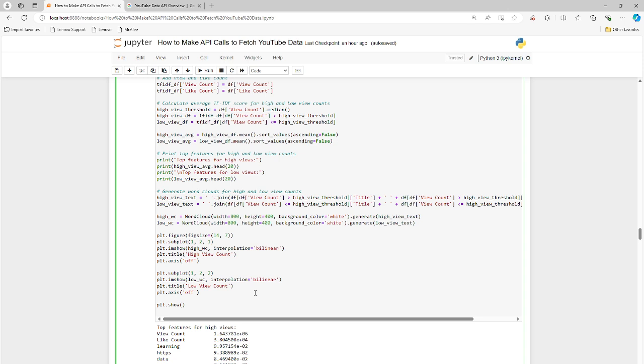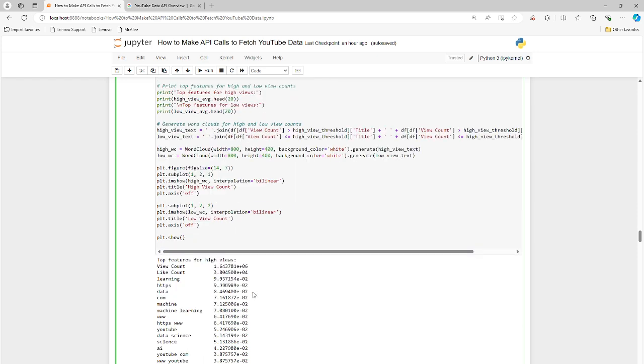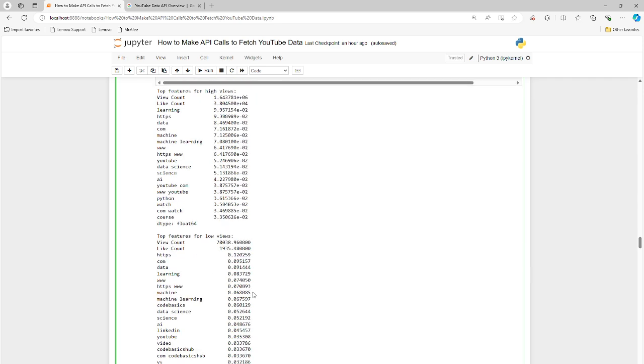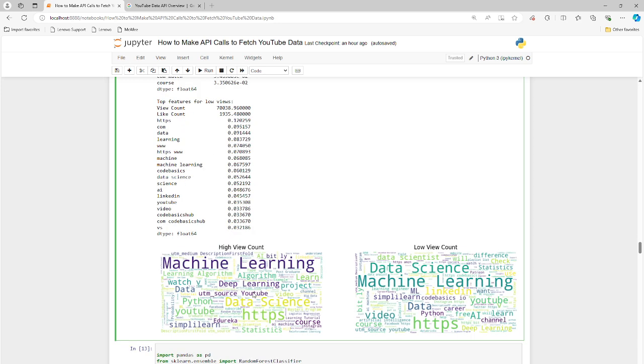So now I've got the top features. So for the view counts, like counts, learning, HTTPS, data, and so on, I'm going to go ahead and create a word cloud. A word cloud is a way to visually look at the frequency of counts of words that show up in your corpus of text, whatever you're looking at here. So the high view count and low view count show machine learning, data science, HTTPS.